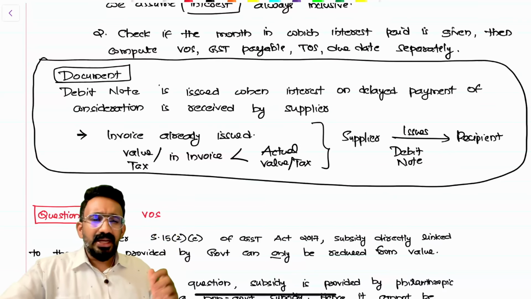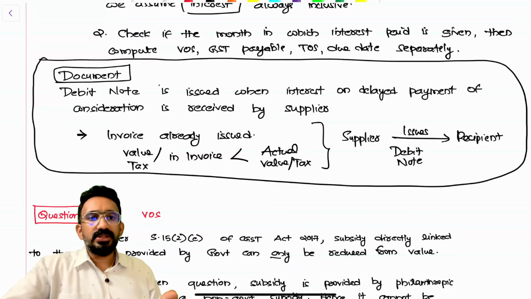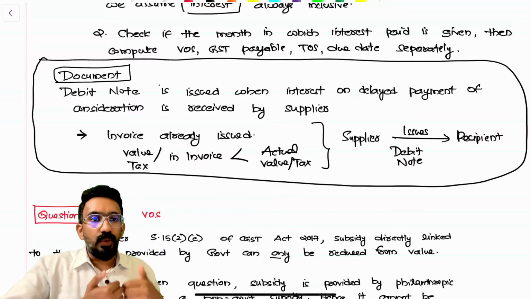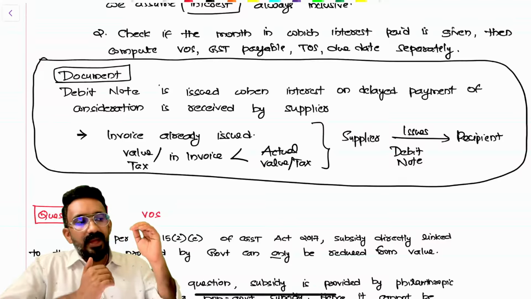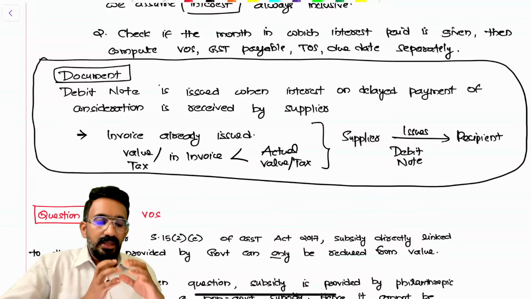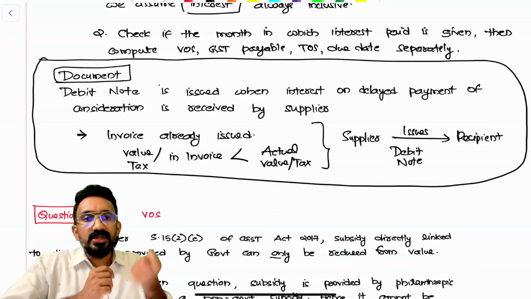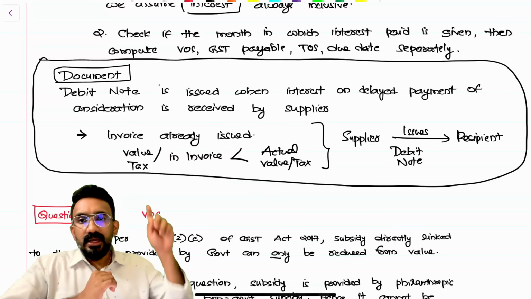Debit note is the document, and the best method in GST to learn documents is that you understand the need for the document and then learn it, instead of going and learning all documents in the invoice chapter separately. So when you've already issued an invoice and you want to increase the value or the taxes in the invoice, you have to issue an additional document called a debit note. You cannot issue an additional invoice because every invoice requires a supply on the back end. You guys understanding this?